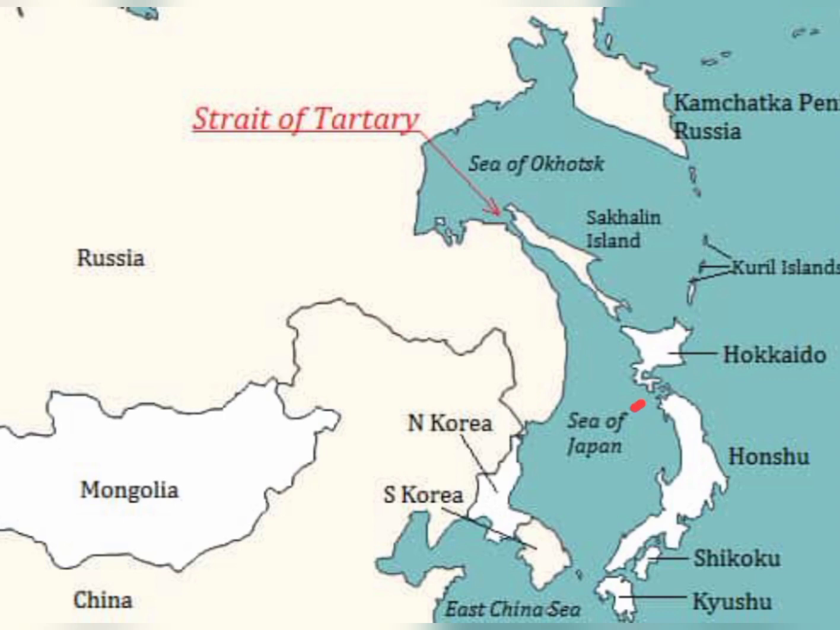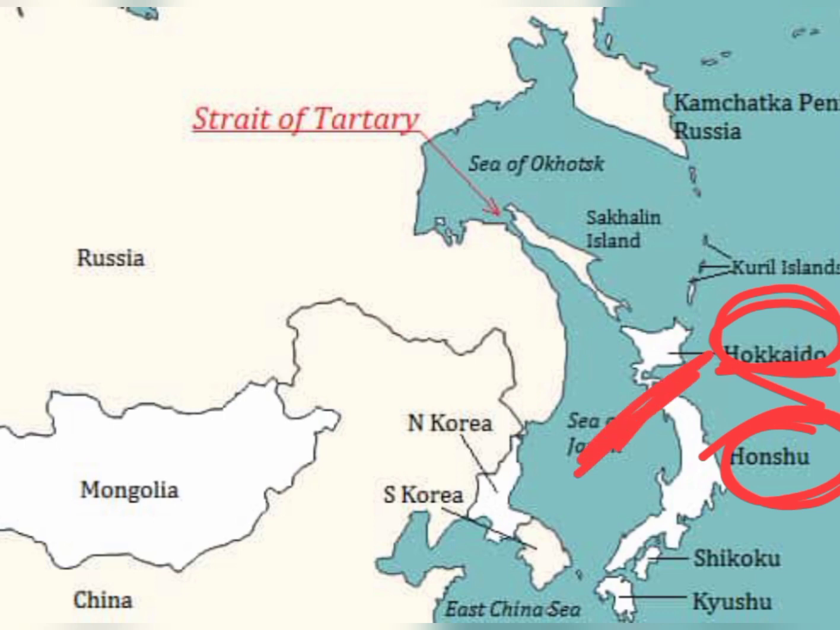Here you can see the Tsugaru Strait. This Tsugaru Strait disconnects two islands of Japan, the Honshu Island and Okinawa Island. So here is the Tsugaru Strait.